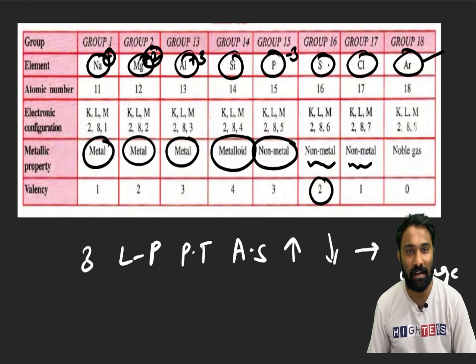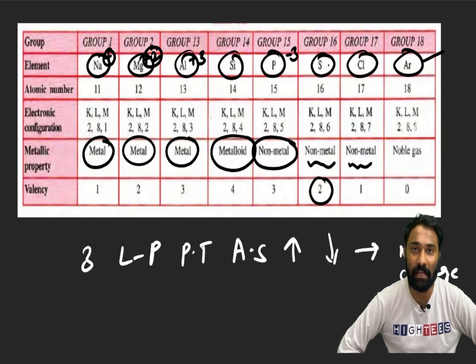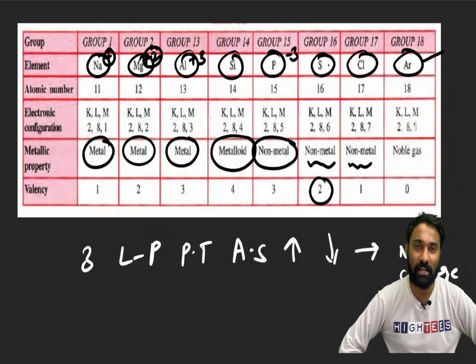Clear? I hope I have explained very clearly how metal and non-metal, how the atomic size, and how the valence electrons, and in those valence electrons, how the ionic bond will form and how the covalent bond will form. I explained all that very clearly, and we will meet you in the next video. Okay.